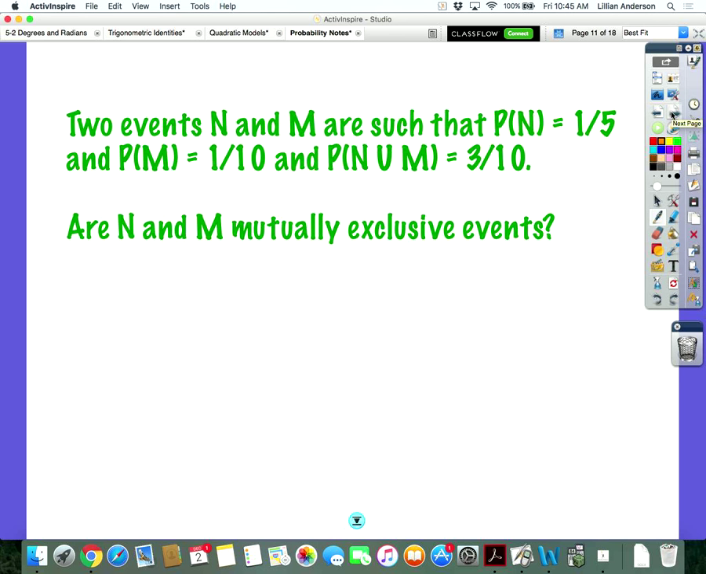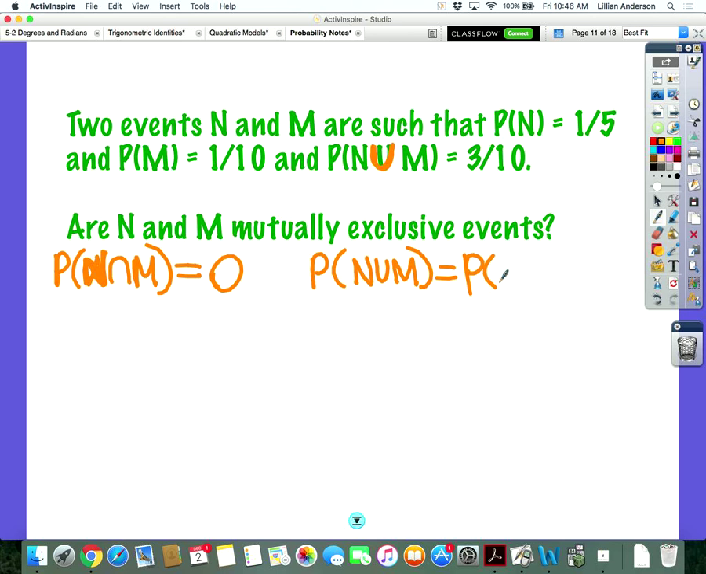Look at an example. Two events, N and M, are such that the probability of N is 1/5, the probability of M is 1/10, and the probability of N union M is 3/10. Are N and M mutually exclusive events? Remember, to be mutually exclusive, that means that their intersection, N and M, has to equal what? 0. And then their union is them added together, exactly. So let's double check these.